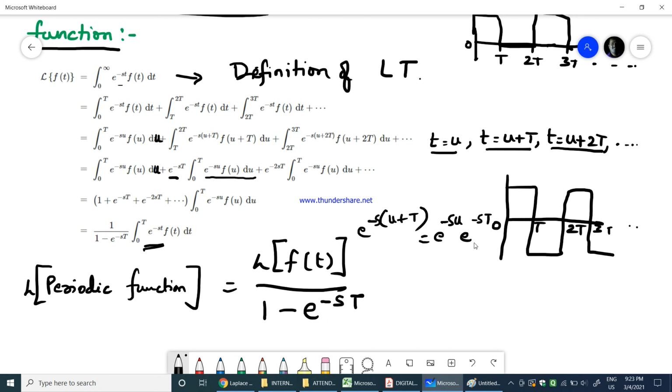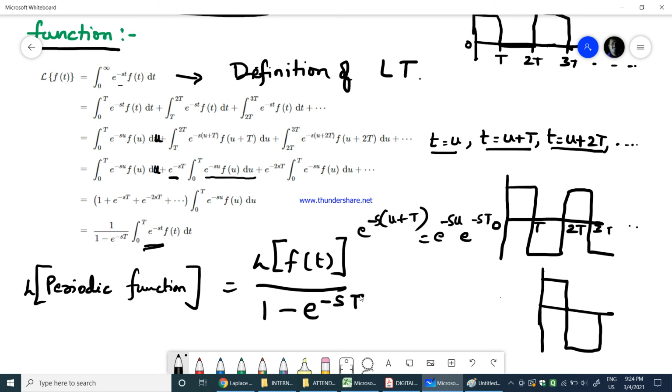Now, if I want to find the Laplace transform of this periodic function, I will take the Laplace transform of one full square wave period. Okay, this is one full period. So I take the Laplace transform of one full period, that is the Laplace transform of f of t, and I divide that by 1 minus e power minus sT, where T is the time period based on the function.